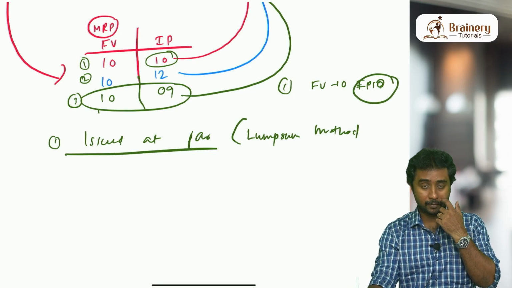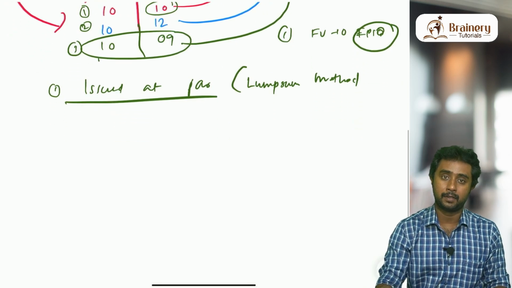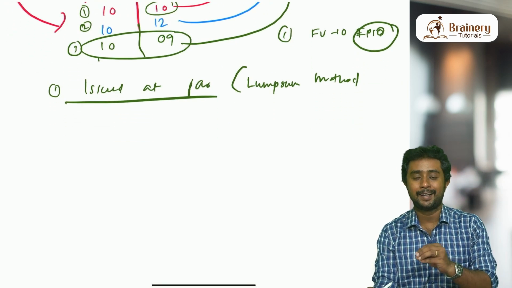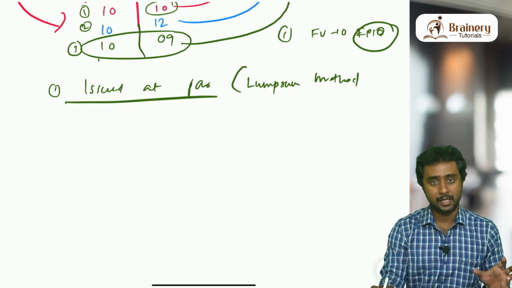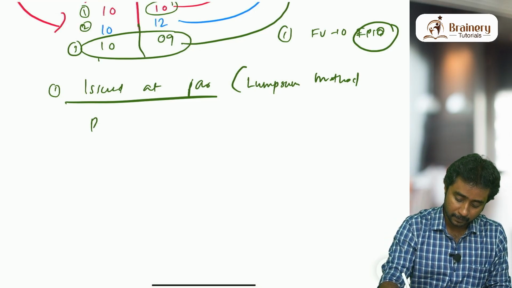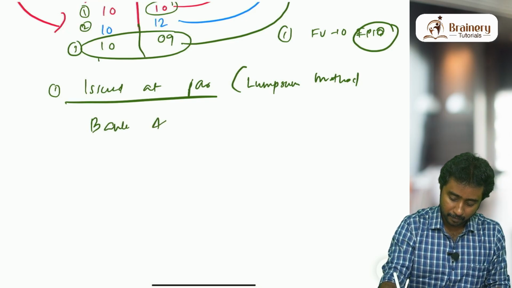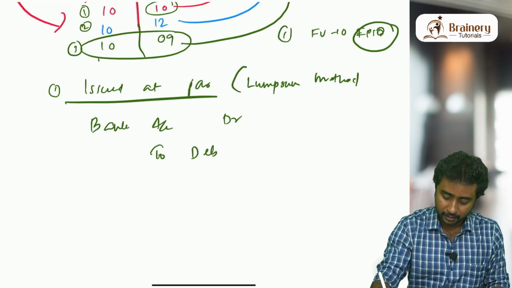So here in lump sum method, what are the entries that we need to pass? If it is shares, what are the entries that we need to pass? Bank account debit to share application and allotment account. That is the first entry that we will be passing, right? Same entry, the word share will be replaced with the word debenture. So the first entry is bank account debit to debenture application and allotment account.